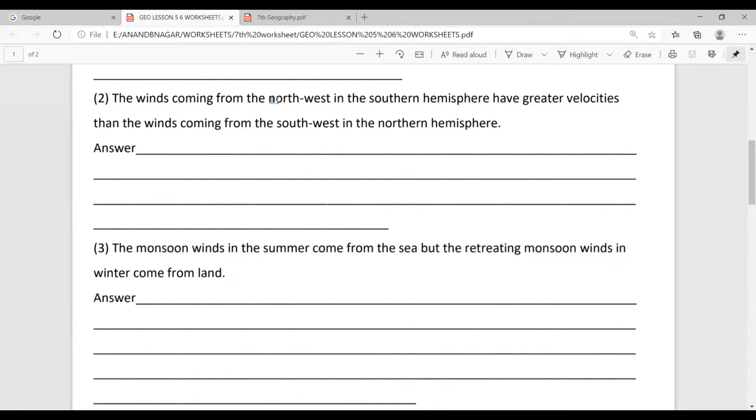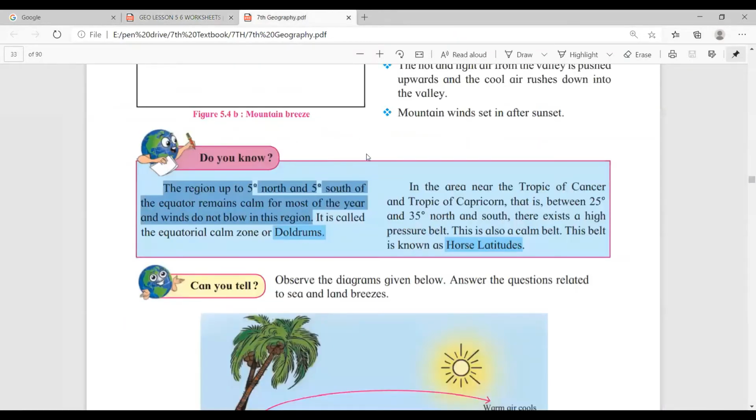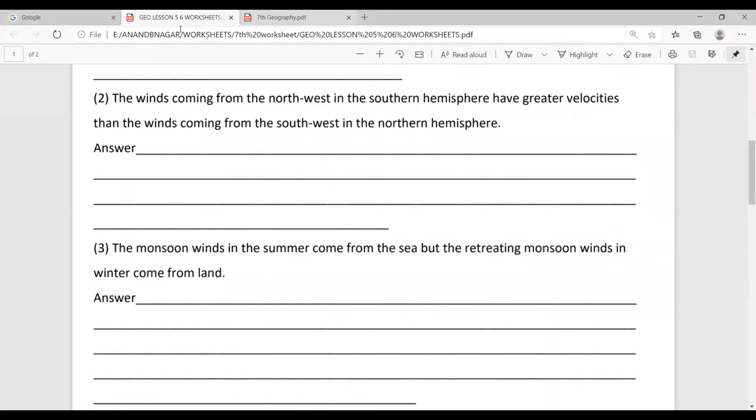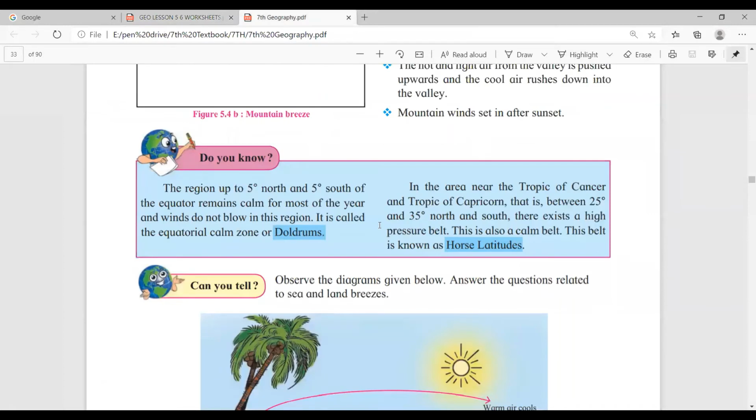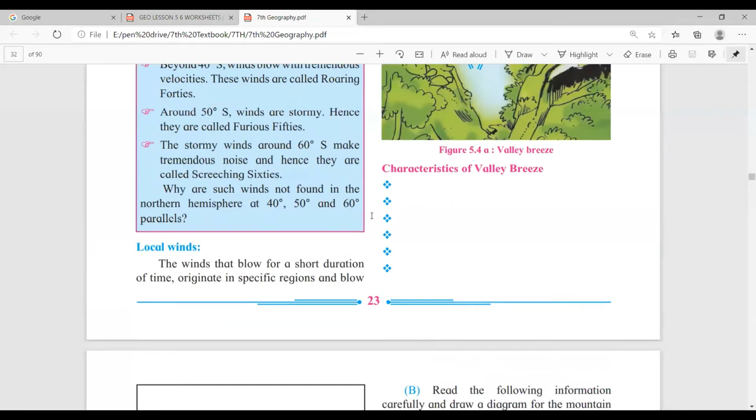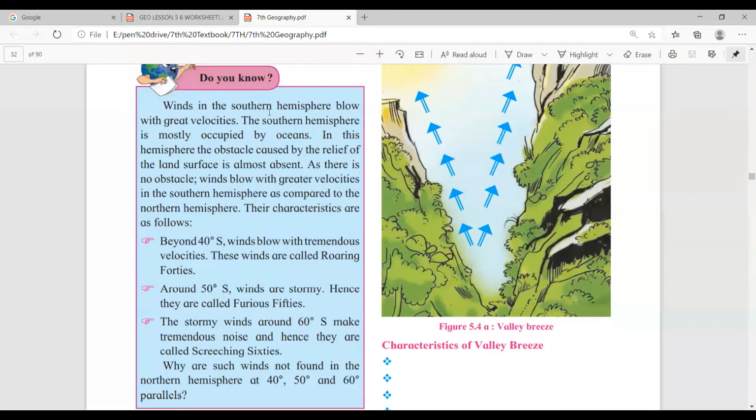So we have to find these words, northwest, southern hemisphere, in the textbook, then we will get the answer. Okay, read alongside, then we will get the answer. So go in the textbook and go to page number 23. Okay, page number 23 is there. See, here it is given: winds in the southern hemisphere.